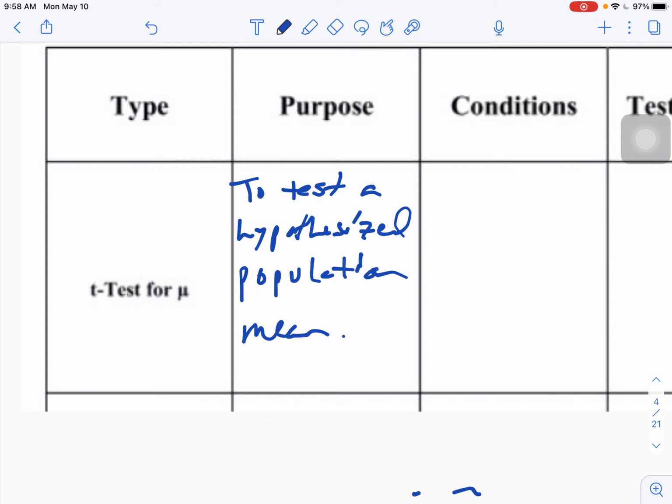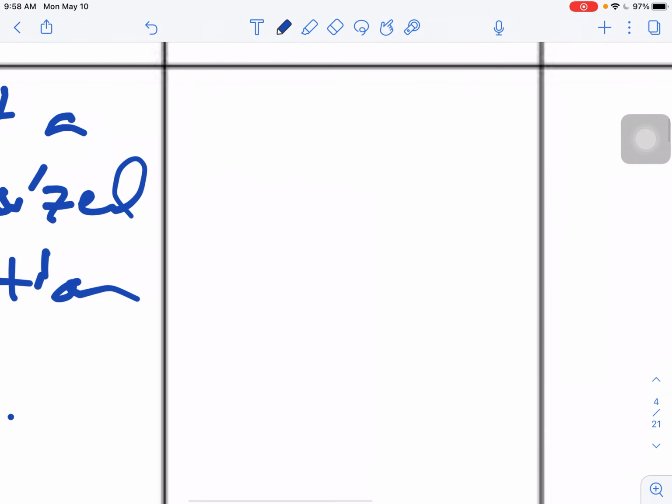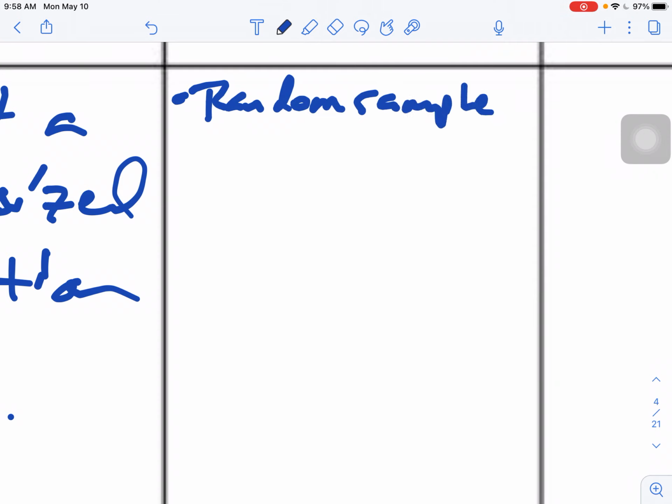We're going to be using X bar and S to run our test to, again, test a hypothesized population mean. Conditions, a couple conditions here. Remember, first condition, either random sample, or remember, your data could have been collected from a randomized experiment. We do have a random sample. Next condition, 10% rule. Remember that your sample size needs to be no more than 10% of the population size.